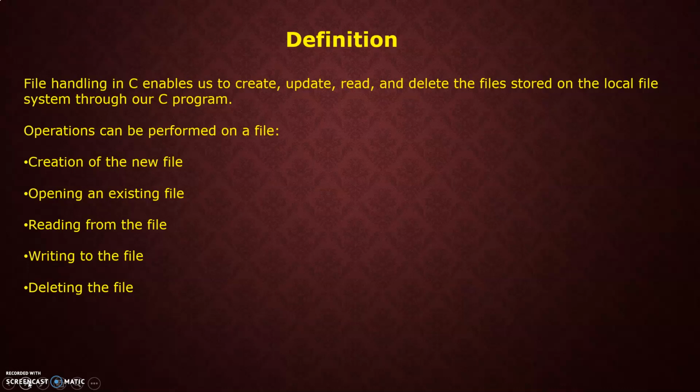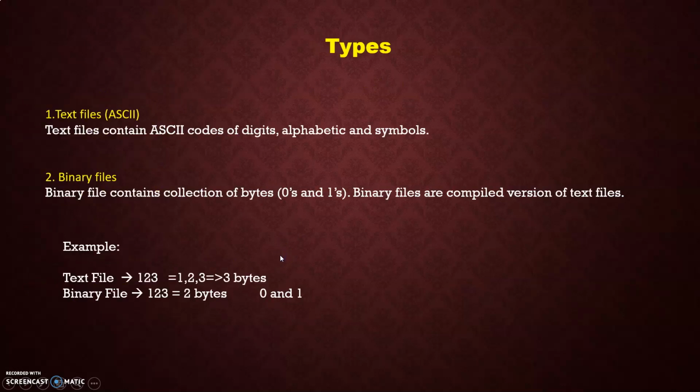That means if you don't have any file, you first buy a file, then you place some paper inside it. Now after creating the file, you have to open the file either for reading or writing. If papers are present inside the file, you can read the file. If papers are not present, you have to write something inside the file. And if you want to delete some info or remove some paper from the file, you have to delete from the file. So these are the various operations present in the file handling system.